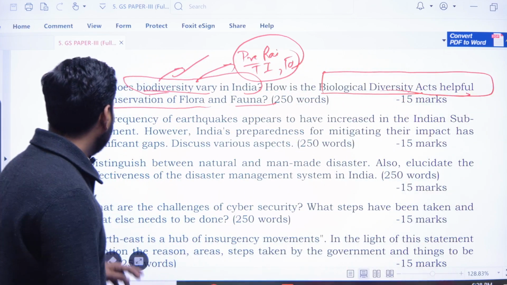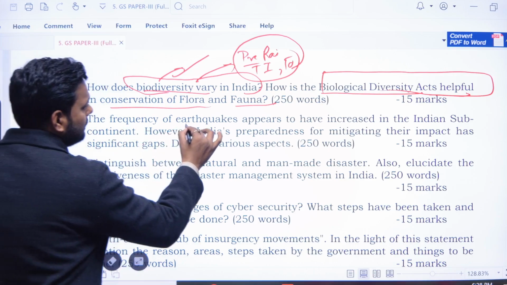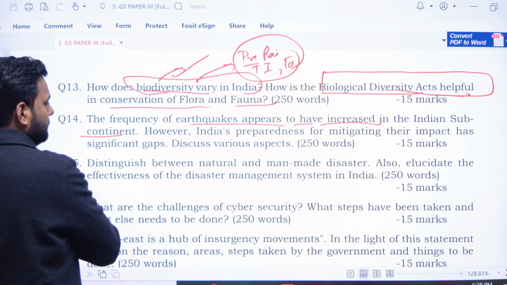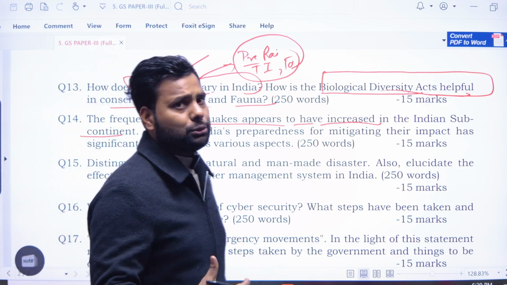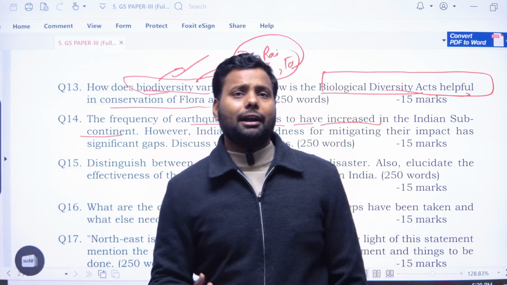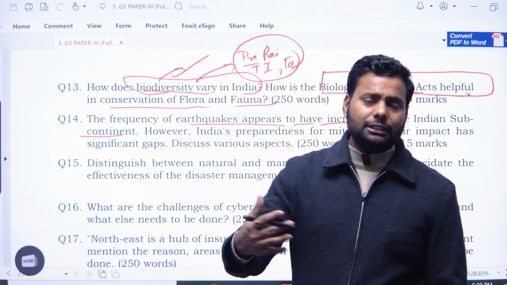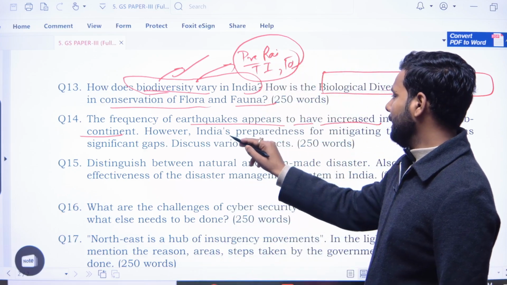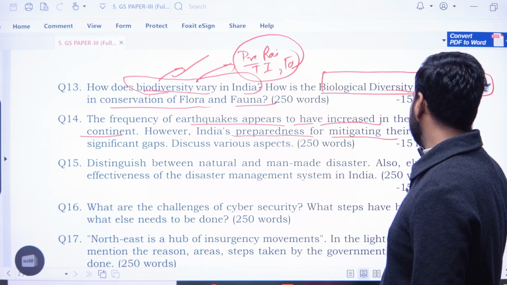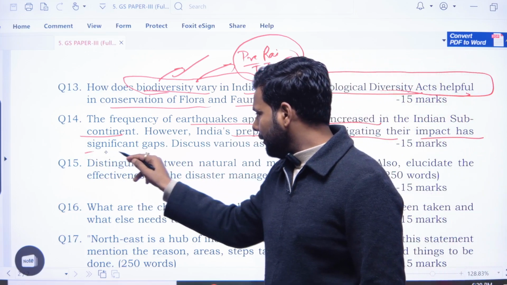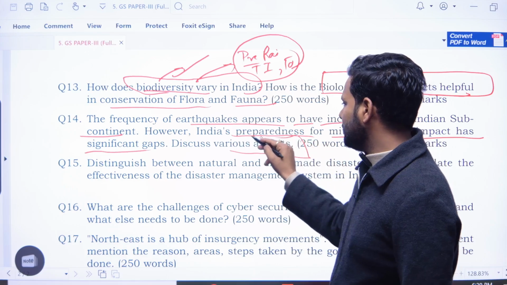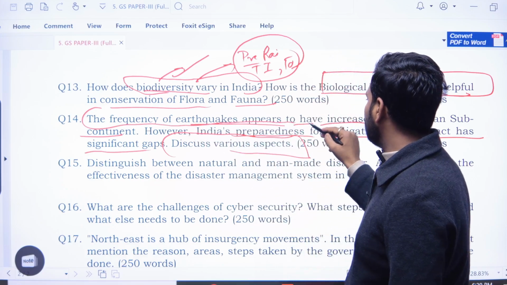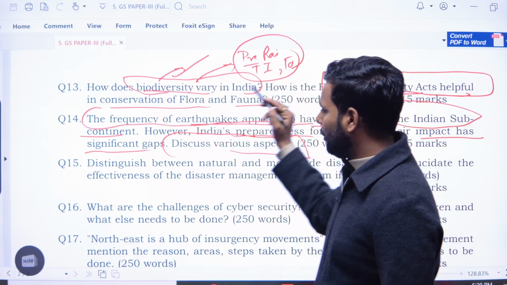Okay. Now, in the next question, the frequency of earthquake appears to have increased in the Indian subcontinent. This question demands why, in the present day, the frequency of earthquakes has been increasing day by day. However, India's preparedness for mitigating their impact has significant gaps. Discuss the various aspects. So इसमें क्या करना था, सीधे सीधे आपको बताना था कि frequency of earthquakes appears to have increased in the Indian subcontinent.